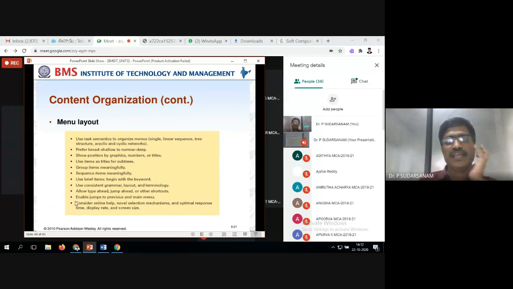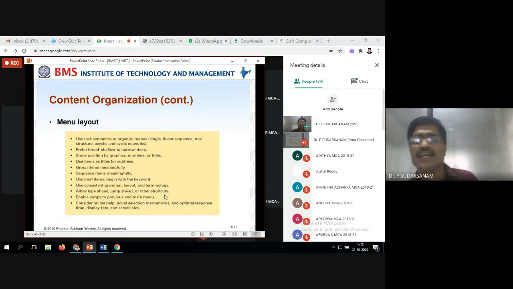Next one is enable jumps to previous and main menu. So here we need to enable it always. It should work in all the menus. Suppose I click one and I want to go back, or go previous, next, all these things. Sometimes we see on some websites what all options are available.